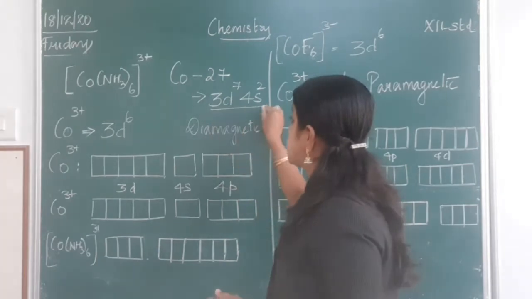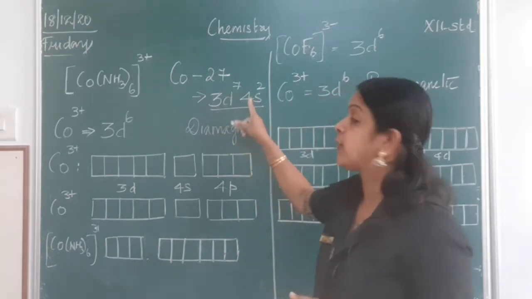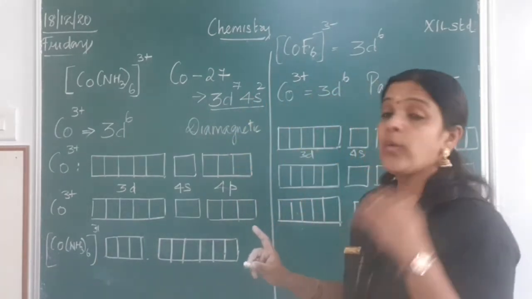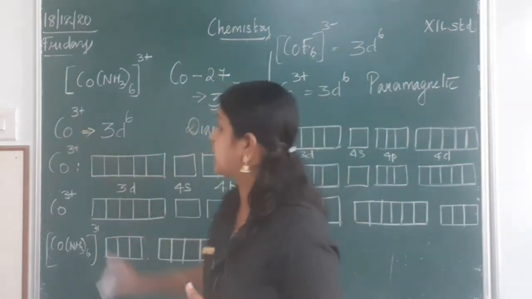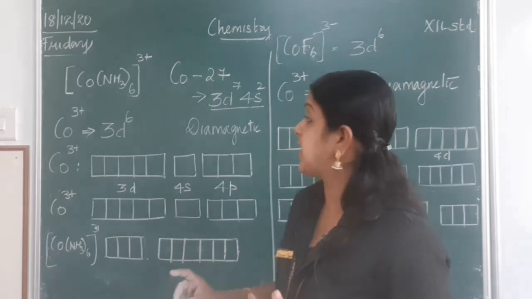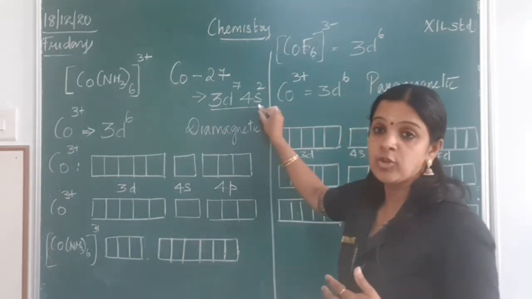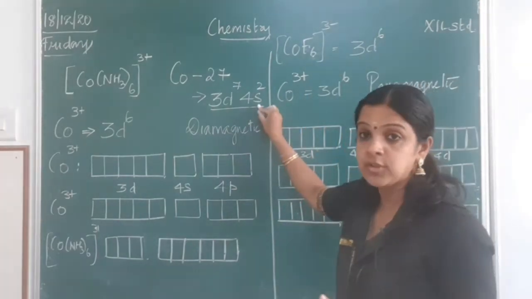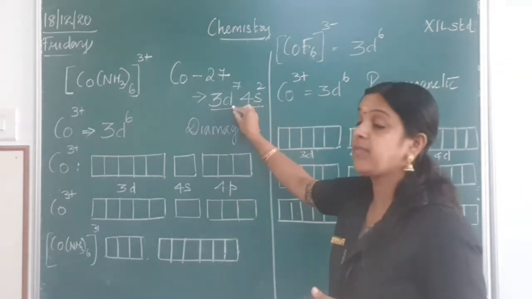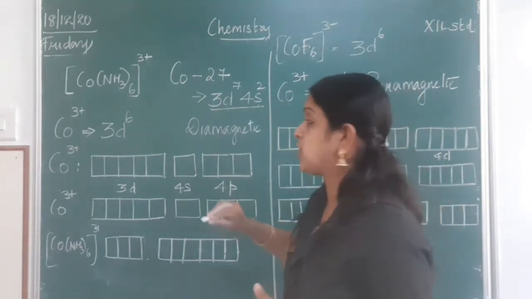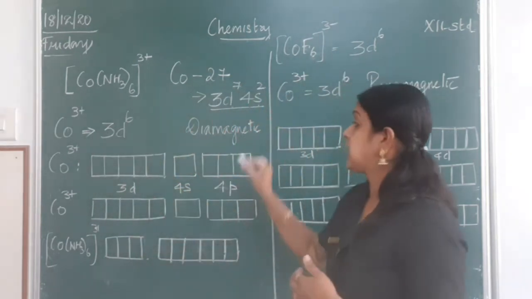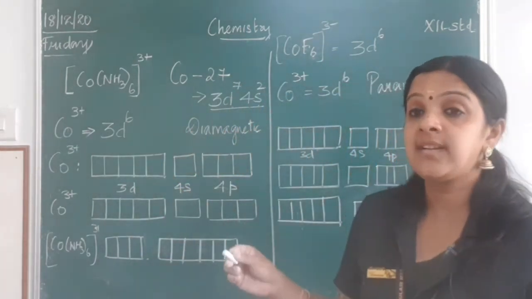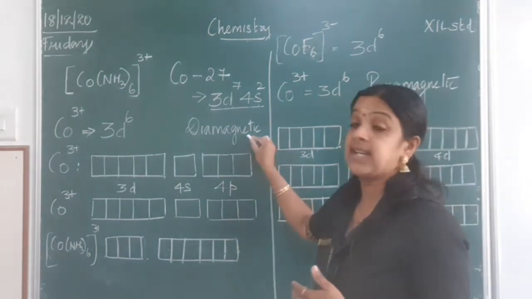So, the outermost configuration is 3d7 4s2. Once it becomes Co3+, Cobalt 3 plus, it loses 3 electrons. After losing the 3 electrons, we know 2 electrons are lost from the outermost 4s subshell and 1 electron from 3d. So, the configuration that we get is 3d6, and given the complex forms an octahedral geometry with a